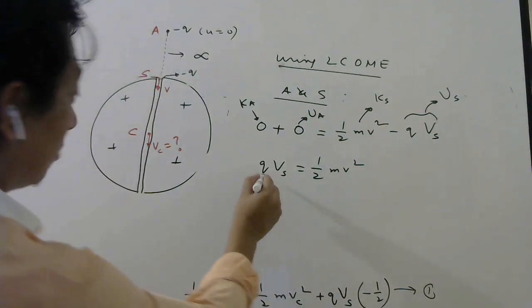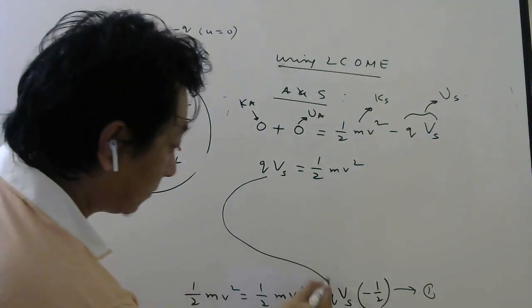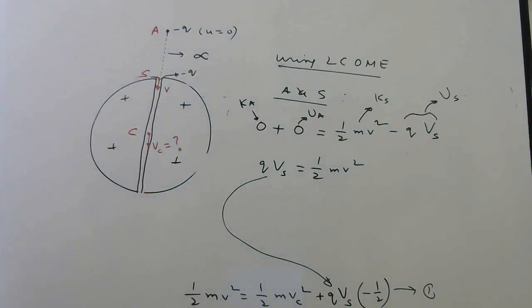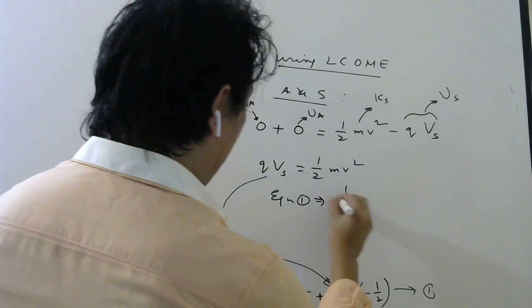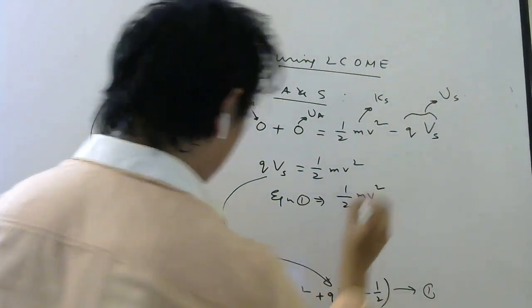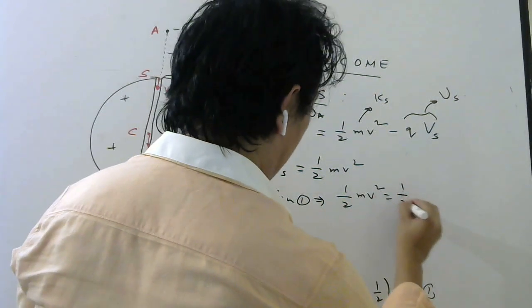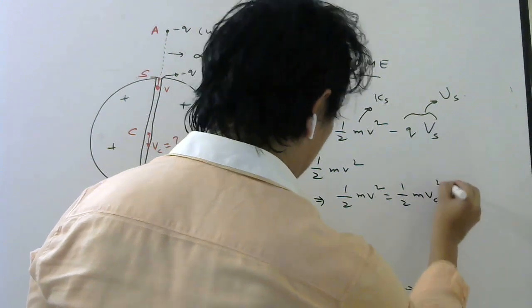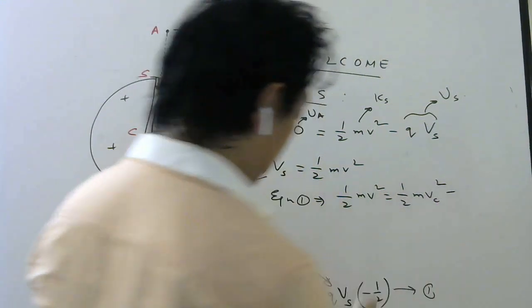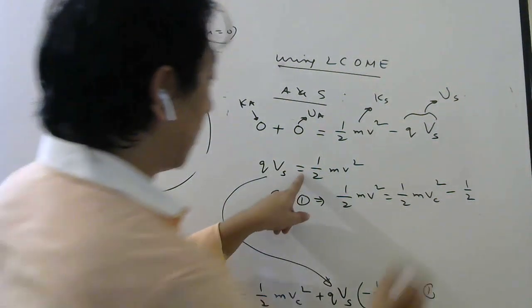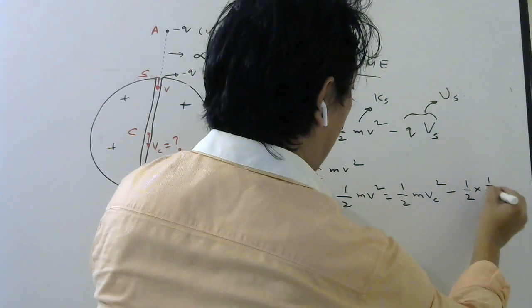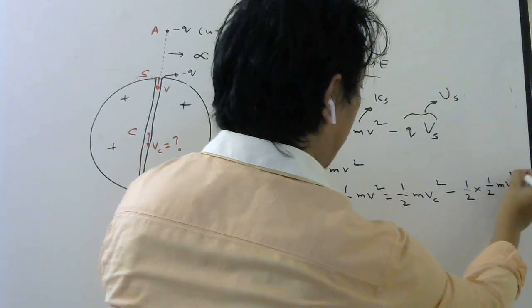So let us substitute this QVS here. Okay, so what will I get? Equation 1 will become half mv square equals half mvc square minus half, in place of QVS what I can write, half mv square.